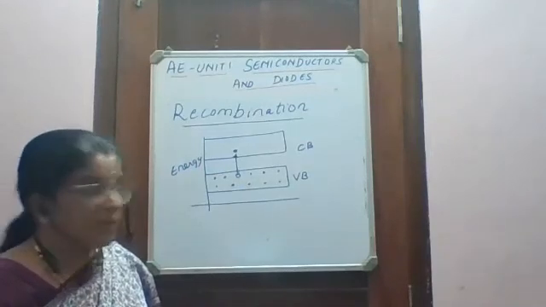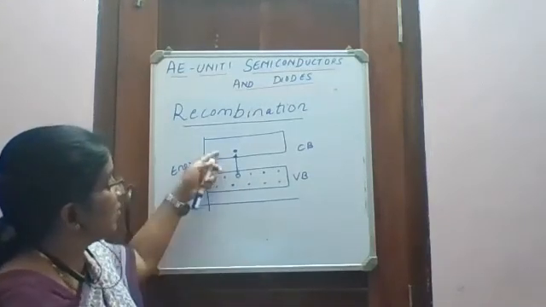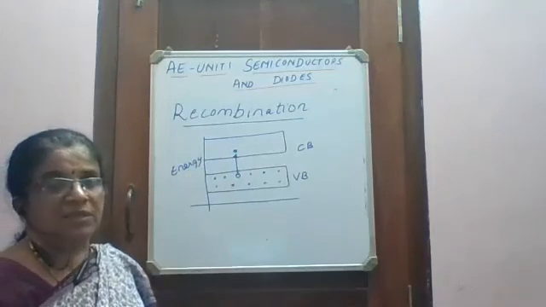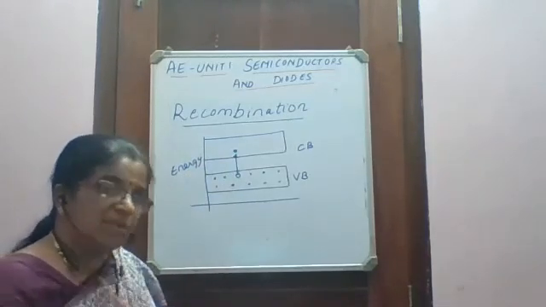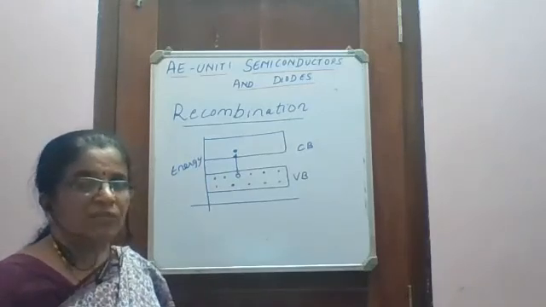So if an electron from the conduction band has to occupy a vacancy in the valence band, the excess energy which it has got has to be given away, mostly in the form of light.